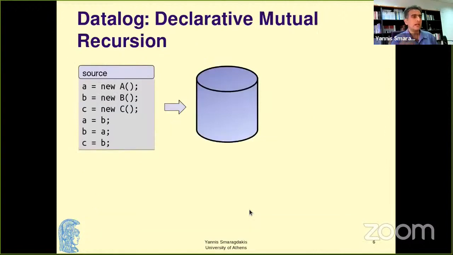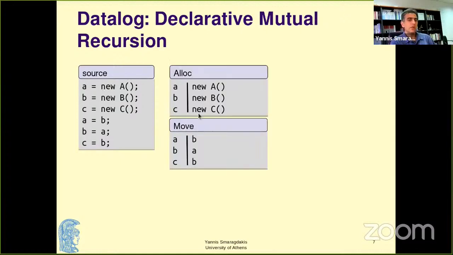So let me give you an idea of how we express interesting static analysis algorithms in Datalog. We have our input program. We represent it as a database. What does this mean? Well, first, we get some tables, like table alloc here and table move. And the tables encode the instructions of the original program. In DOOP, we actually encode pretty much all the instructions of the original program, but many algorithms do not use most of the tables.